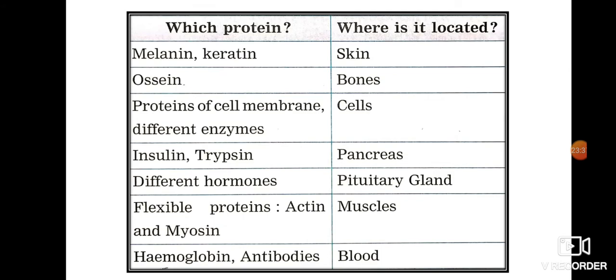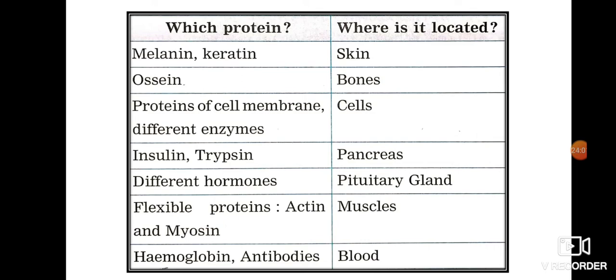Now, other than this, vitamins, water and fibers are also essential for our body. Let us see how vitamins are useful to us. Vitamins are required for proper functioning and maintenance of the body. The main types of vitamins are of two types.